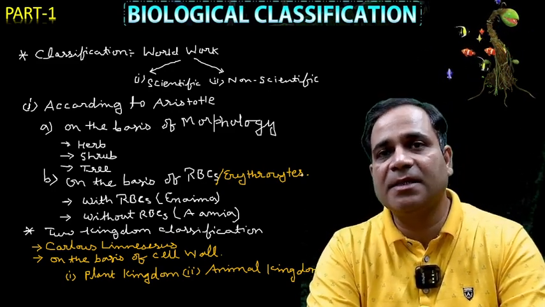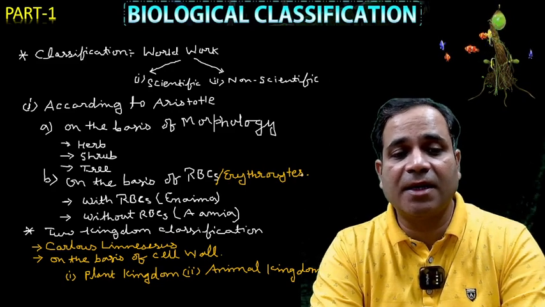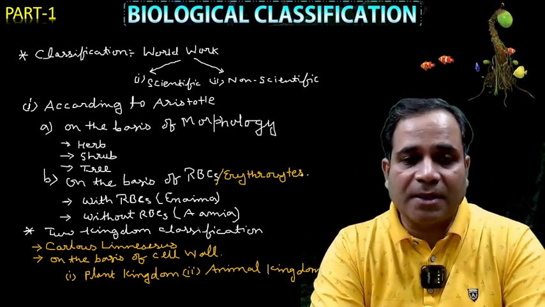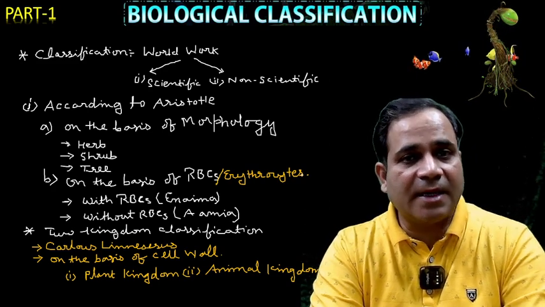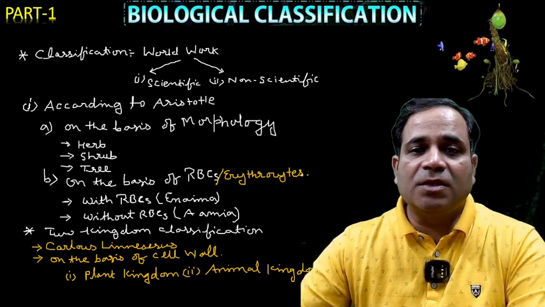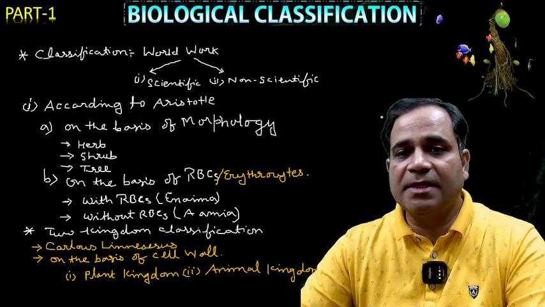Now, after that, the scientist Carolus Linnaeus gave the two kingdom classification, first based on the cell wall. So what are the two kingdoms? One is plant kingdom, second one is animal kingdom. Now, the question is here, dear.